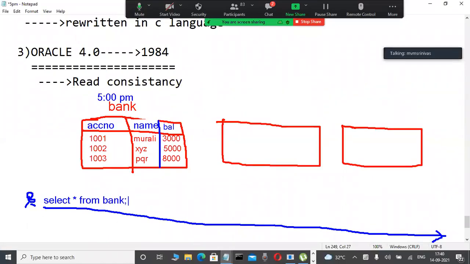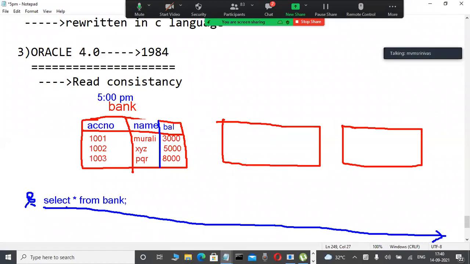But unfortunately, millions of records are there, for example 1 crore records in this table. Records mean these rows: 1001, 1002, 1003. That's why it will take so much time.